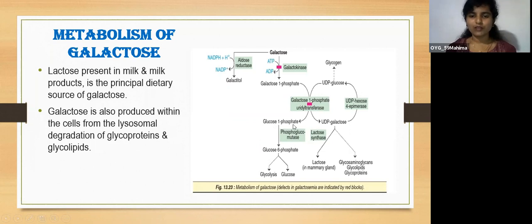This glucose 1-phosphate is converted into glucose 6-phosphate. UDP galactose will be utilized for the synthesis of lactose in the mammary gland by the enzyme lactose synthase. And it is also utilized for the synthesis of glycosaminoglycans, glycolipids, and glycoproteins. The glucose 6-phosphate formed here will be converted into glucose, and a part will go into the glycolysis pathway.